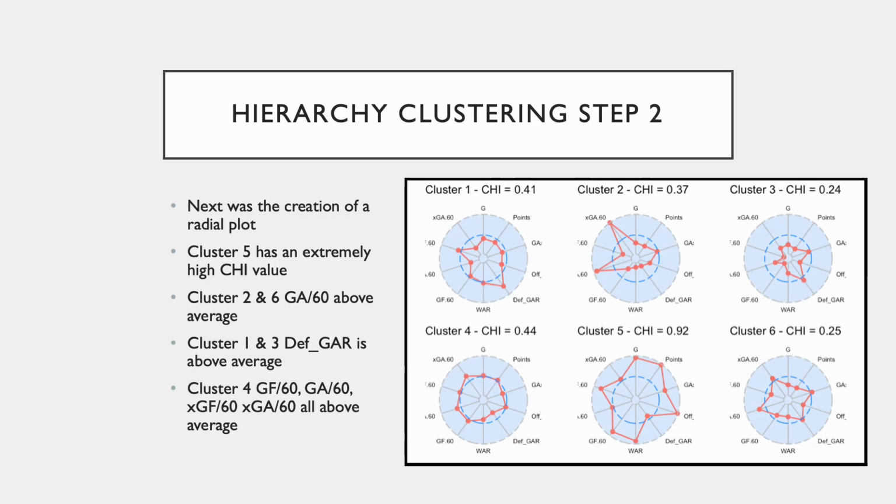In step 2, next was the creation of a radial plot, and from this, with k equals 6 clusters, cluster 5 had an extremely high chi value, meaning this is subject to a lot of variance. Cluster 2 and cluster 6 had goals against per 60 at above average. Cluster 1 and 3 where defensive GAR is above average. And then in cluster 4, goals for per 60, goals against per 60, expected goals for per 60, and expected goals against per 60 were all above average.